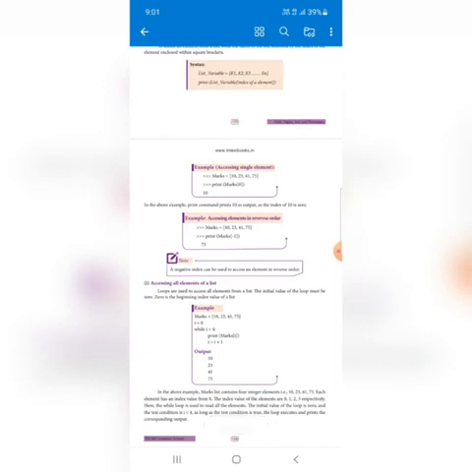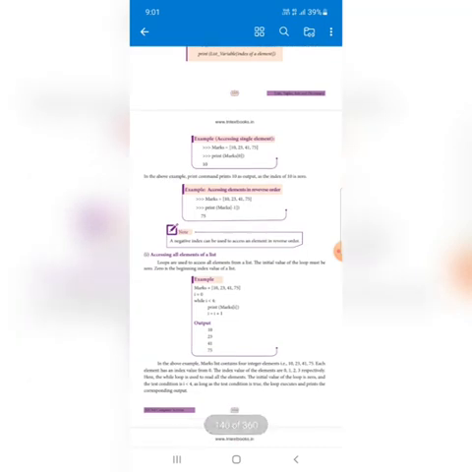And if the statement is a print statement, within the brackets we put the list variable name, and within the square brackets the index value is mentioned. Here the example is clearly given.